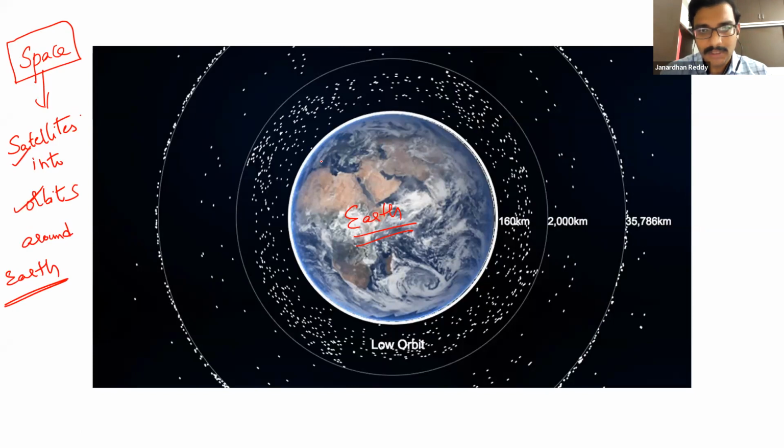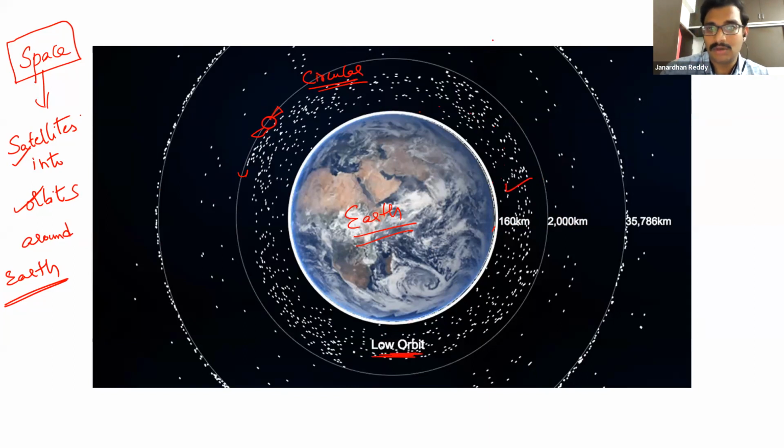Basically, the things which we are launching into the space around it are called satellites. Satellites will be rotating around the Earth in a fixed orbit. This orbit may not be circular. All these dotted things which you are seeing are varieties of orbits which we have. Depending on the distance from the surface of the Earth, there is low Earth orbit up to 160 kilometers, medium Earth orbit, 2000 kilometers, and above 2000 kilometers.